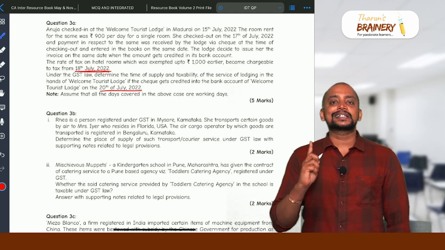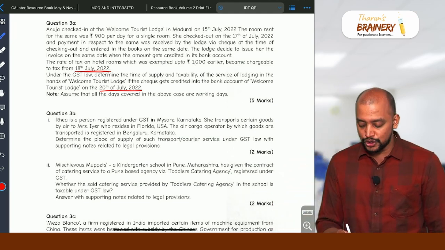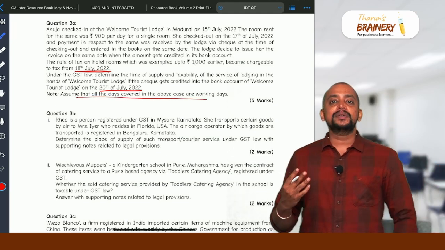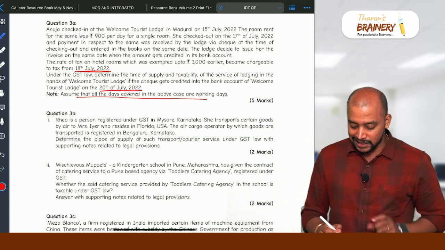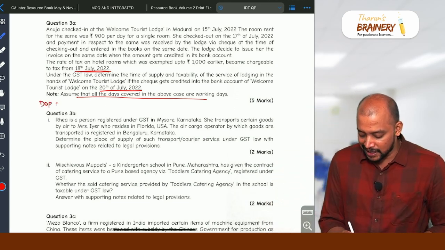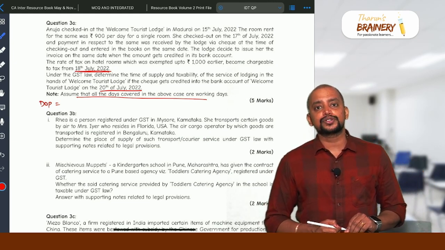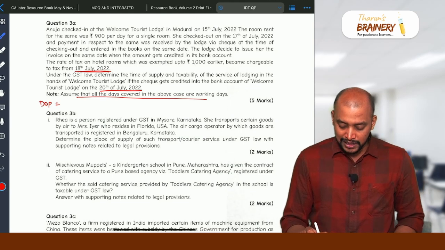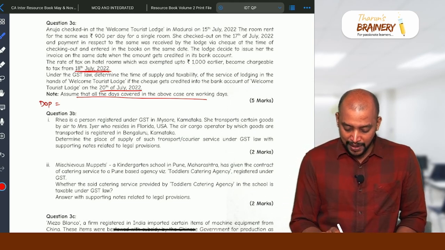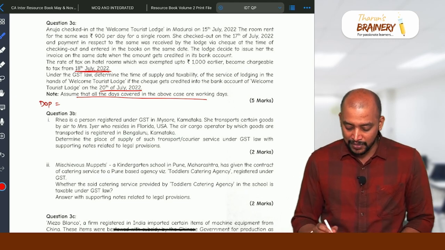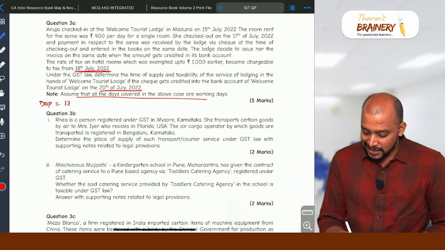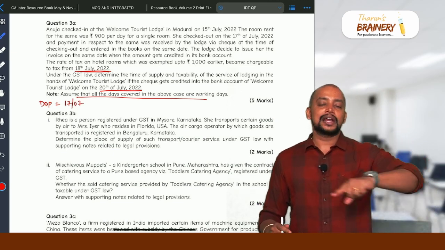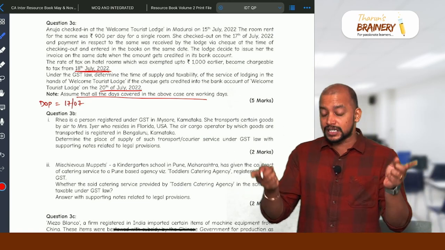If the payment gets credited within 4 working days, here assume all days are working days. So if the payment gets credited within 4 working days from the change in rate, the date of payment will be taken as the date of entry in the books or date of credit in the bank account, whichever is earlier. So what is the date of entry in the books? She checked out on 17 July and paid via check at the time of checking out, and it was entered in the books on the same date. So the date of payment will be 17th July only, not 20th July, because account entry date or payment credit date, whichever is earlier.